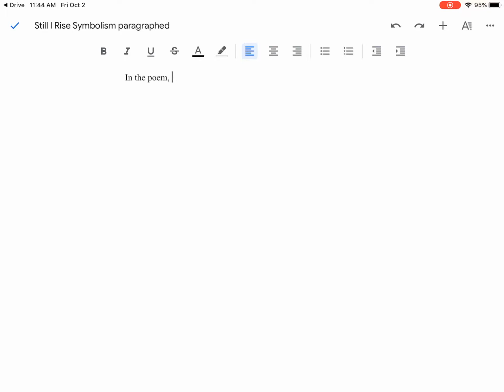In the poem, so we're going to write our main idea, Still I Rise, by Maya Angelou. Angelou uses symbolism to show, we're still talking about race relations, the theme of race relations.